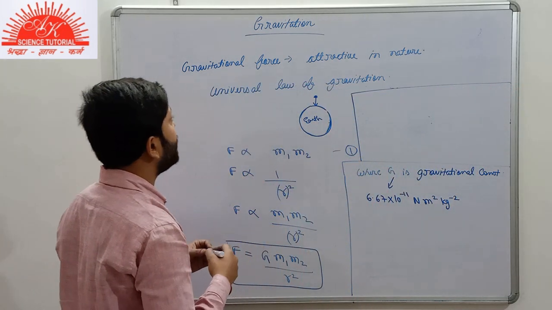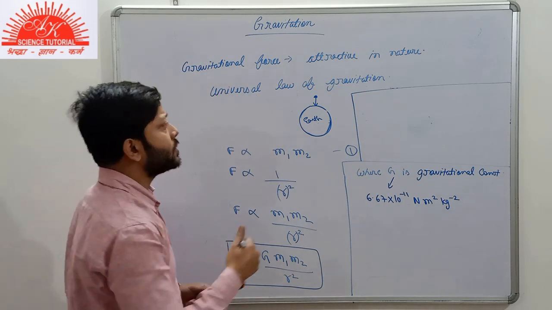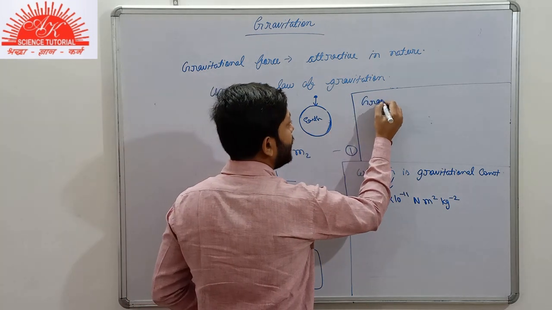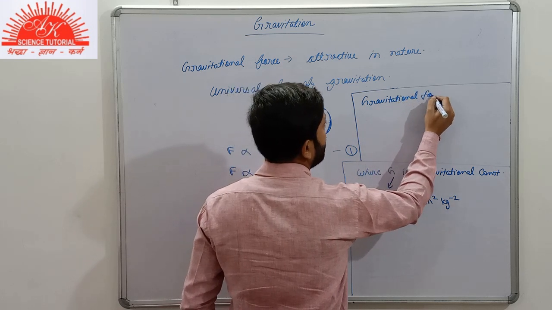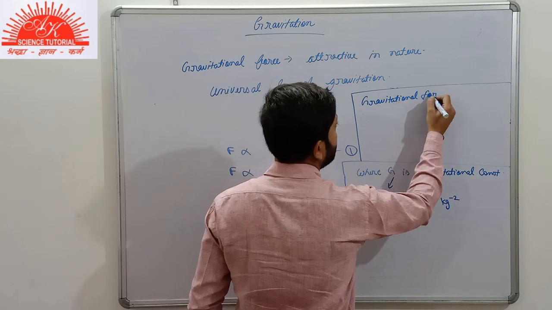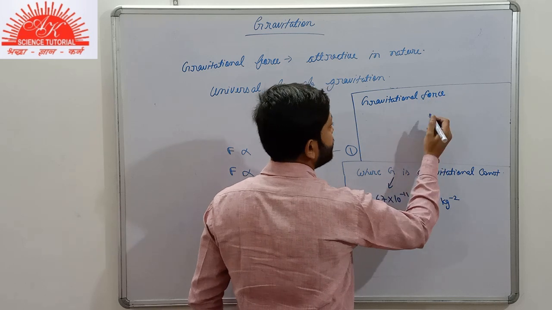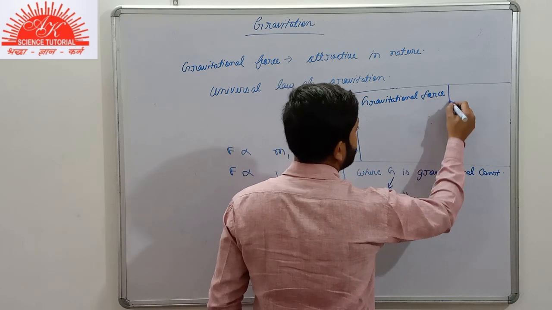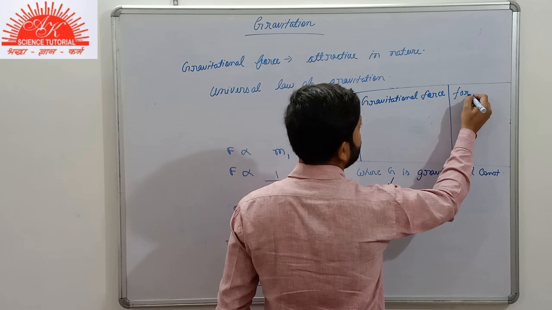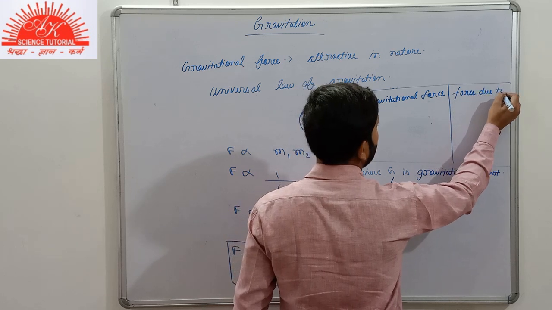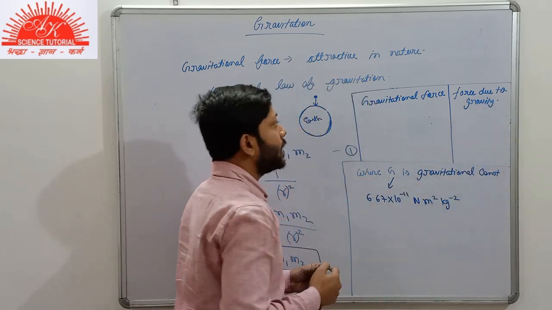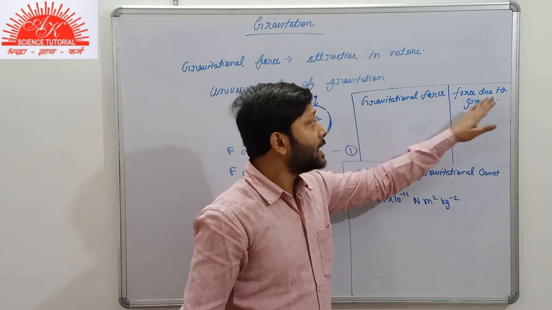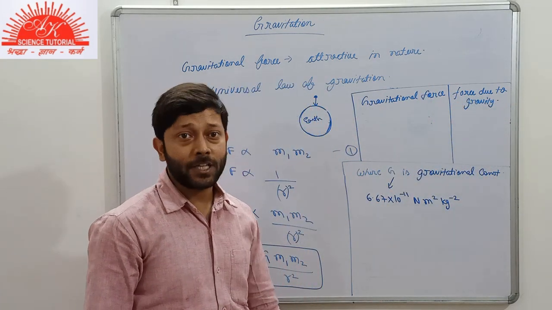What is the difference between gravitational force and force due to gravity? This is gravitational force and this is force due to gravity, or force of gravity. So what is the difference between these two forces? The force due to gravity is a special case of gravitational force.